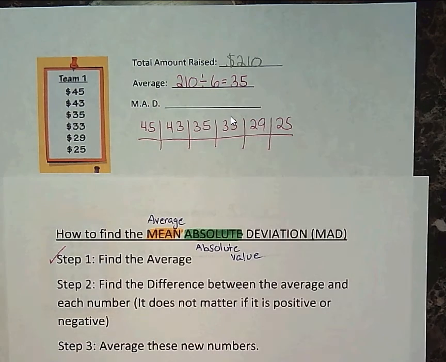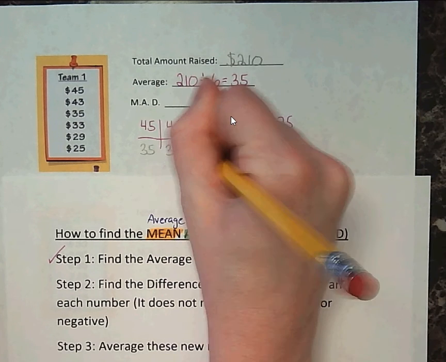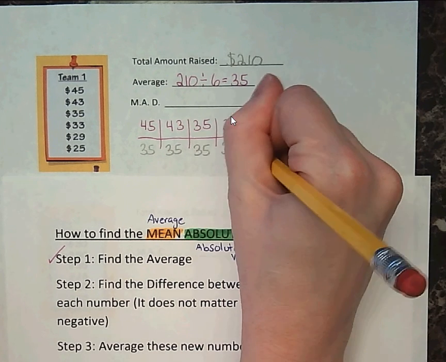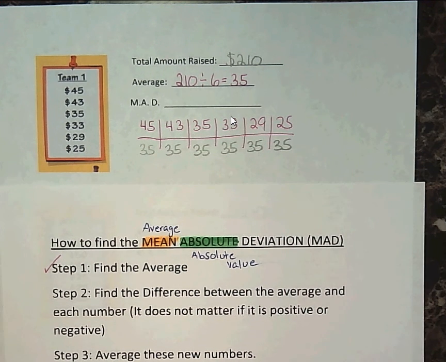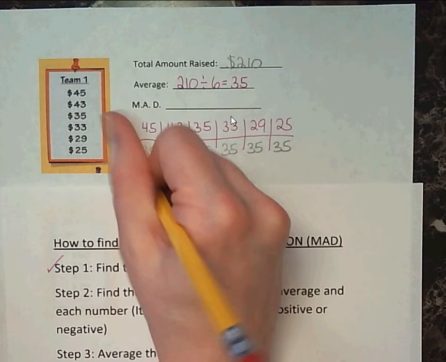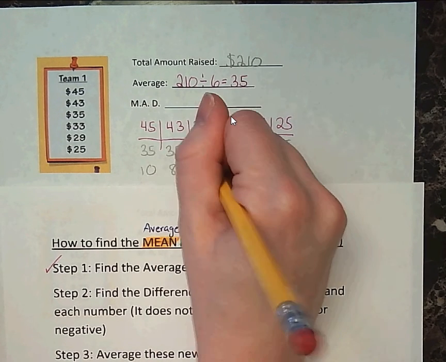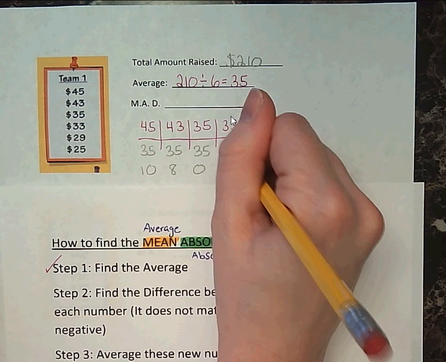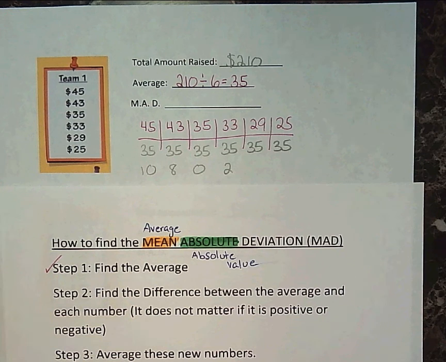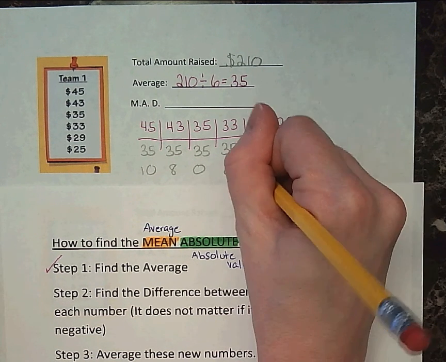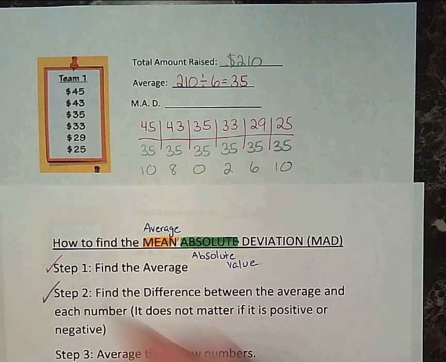We want to find the difference between those numbers and the average. Our average was 35. Essentially, we're subtracting. So 45 minus 35 is 10. 43 minus 35 is 8. 35 and 35 is 0. The difference between 33 and 35 is 2. Remember, it doesn't matter positive or negative, we're just subtracting. 35 minus 29 is 6, and 35 minus 25 is 10. So now we found the difference for each one.